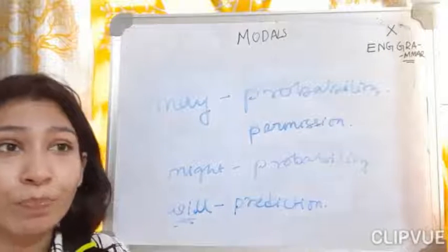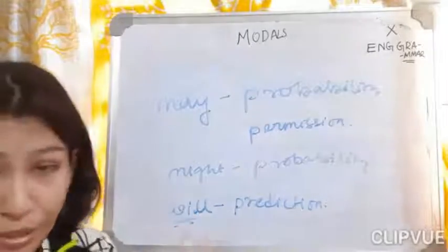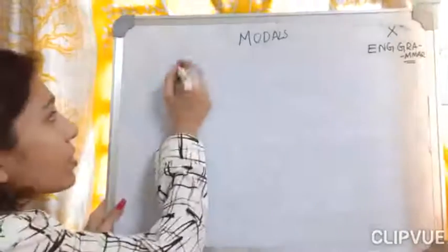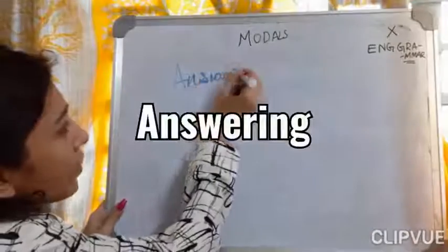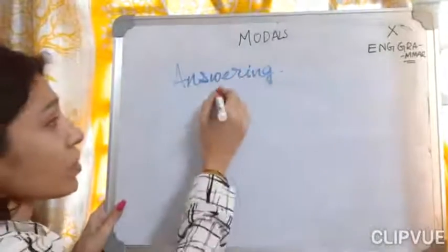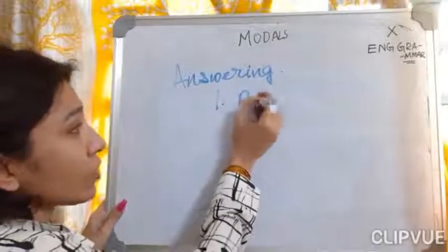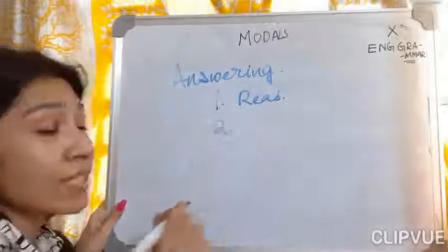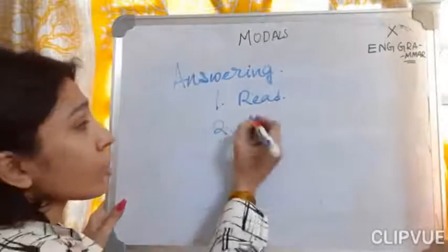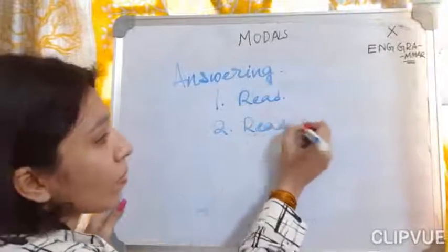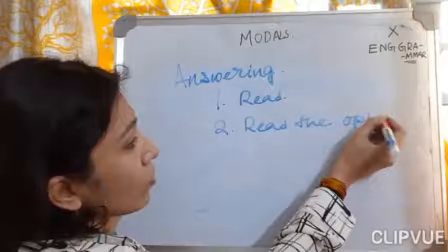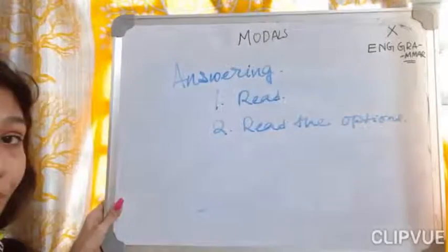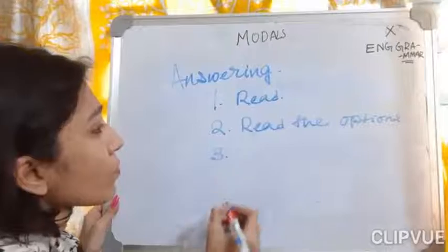So you're just going to read the questions. I'm telling you how you're going to attempt, and the time. Okay, so now answering. How are you going to answer all these things? First thing is you're going to read very carefully. After reading, what is the second thing you're going to do? The second thing is to read the options. After reading the options, what will you do?